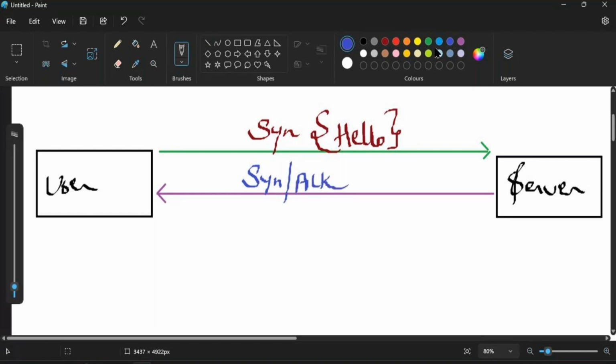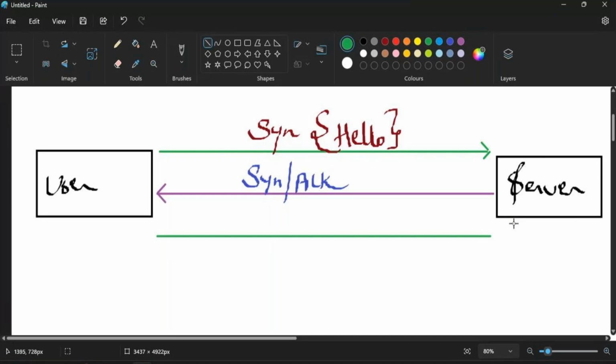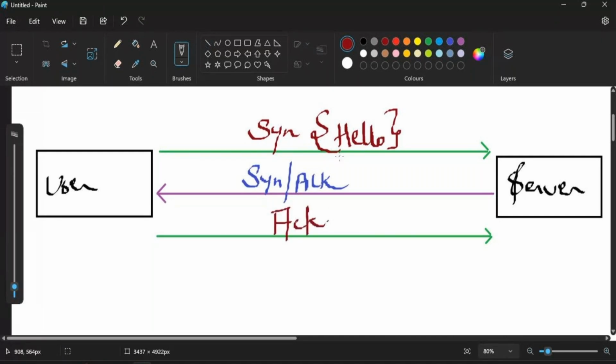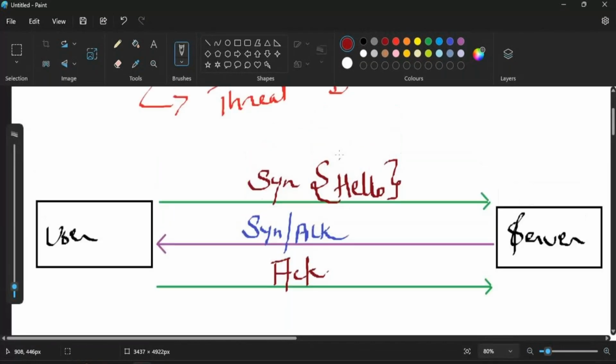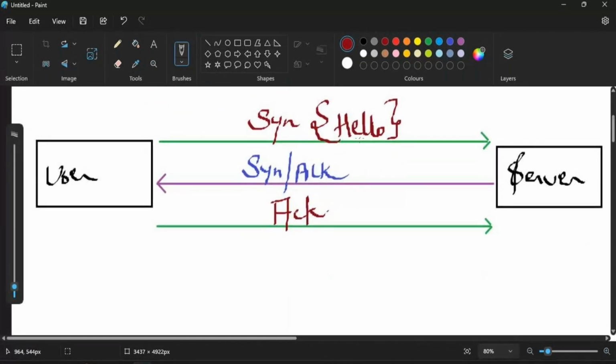Once the user receives the SYN-ACK, he is going to reply back to the server, and that is going to be our acknowledgement. So this is how the TCP three-way handshake works: we start with the SYN, then we have the SYN-ACK, and then we have the acknowledgement.